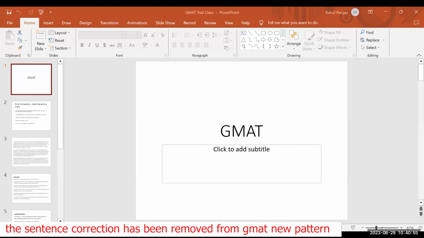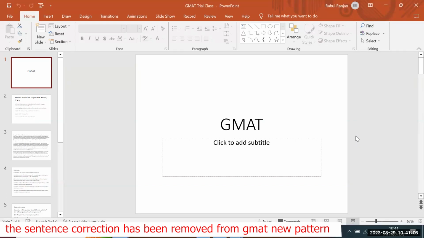So are you going to take the new pattern, or the existing pattern? New pattern. Okay. If you take the new pattern, there will be no essay writing, because the essay writing section will be eliminated, but that will happen towards the beginning of 2024. So if you plan to take the test before that, then you'll also have to prepare for essay writing.